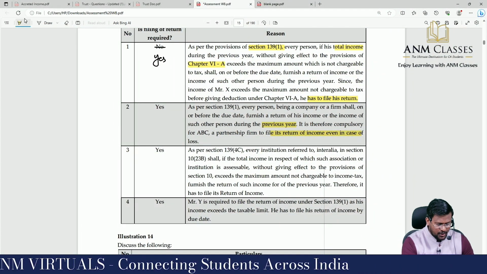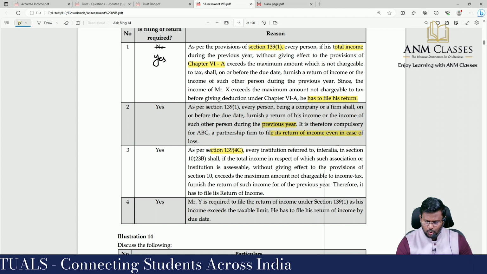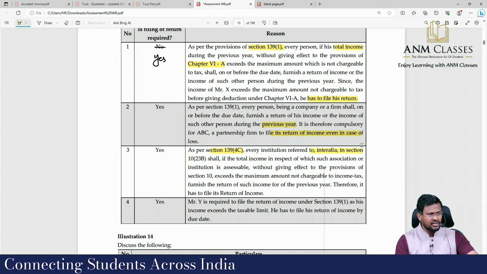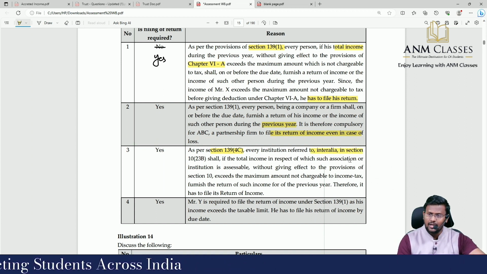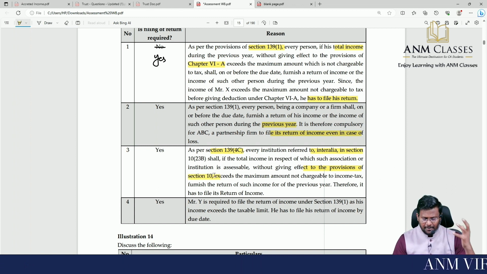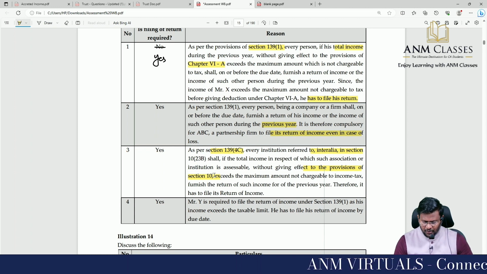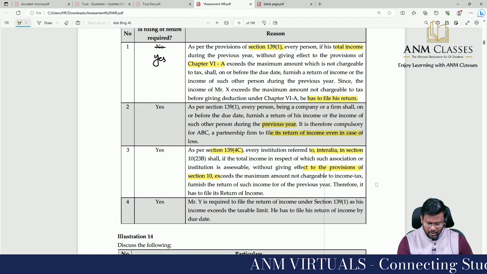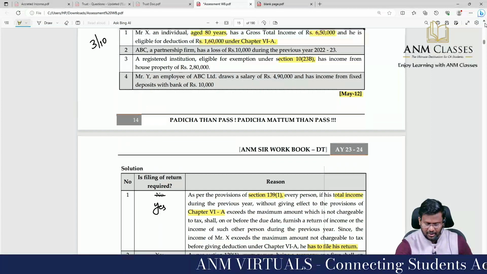As per section 139(4)(c), every institution referred to inter alia in section 10(23B) shall, if the total income in respect of which such association or institution is assessable without giving effect to the provisions of section 10 exceeds the maximum amount not chargeable to income tax, furnish the return of such income for the previous year. Therefore, it has to file its return of income.